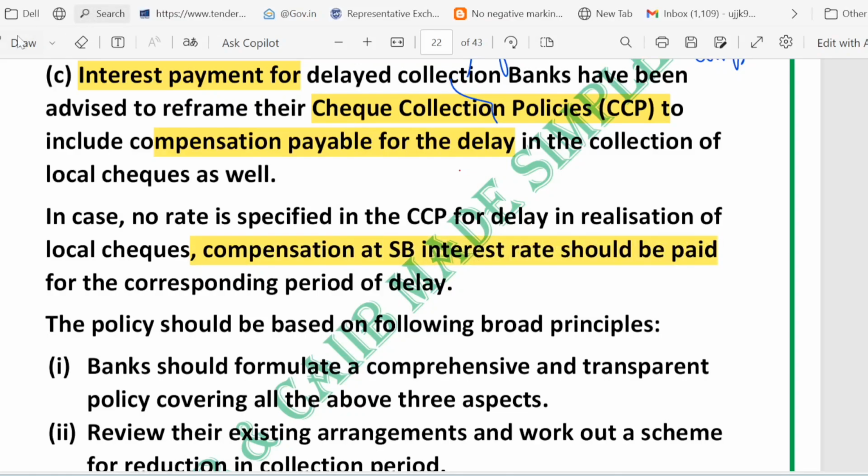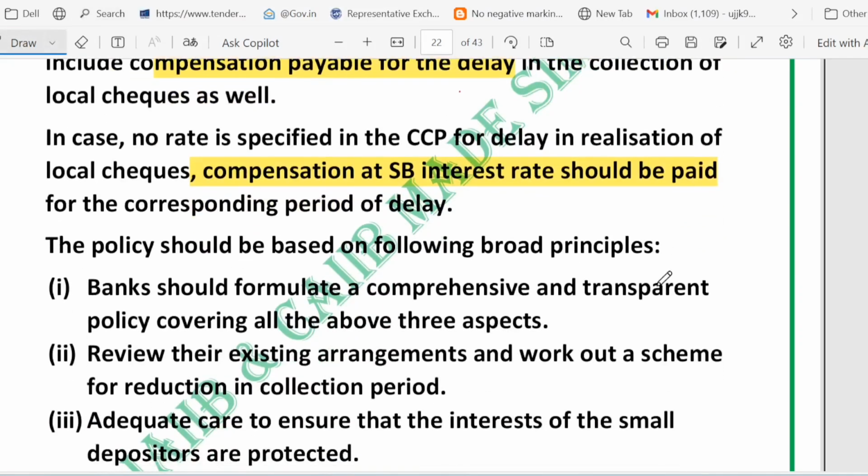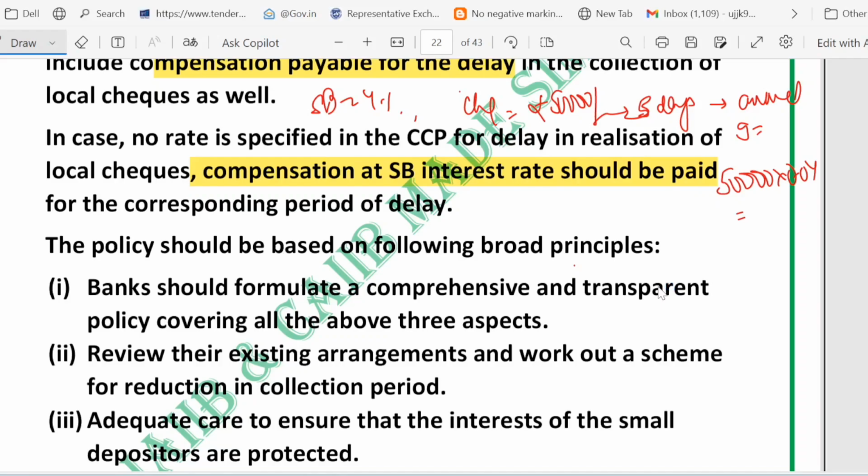So let me give you an example to make it more clear. Suppose the saving interest rate is 4%. And suppose there is a check of 50,000 rupees, delayed by 5 days. So how much will the annual interest be? It will be 50,000 multiplied by 0.04, that is 2,000.